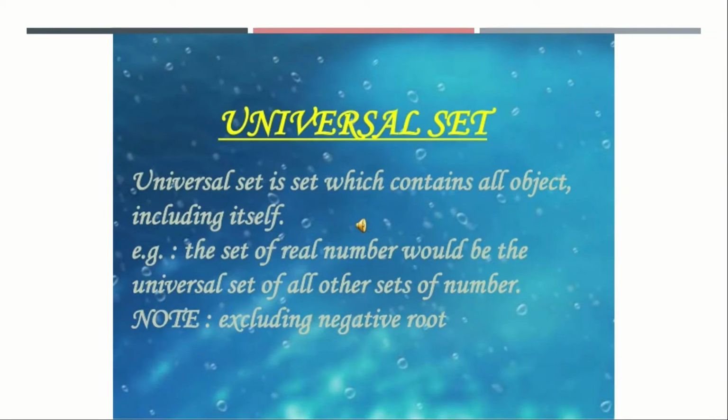Universal set. A universal set is a set which contains all objects including itself. For example, the set of real numbers would be the universal set of all other sets of numbers. Note, excluding negative roots. The set of real numbers is a universal set of all other sets of numbers.